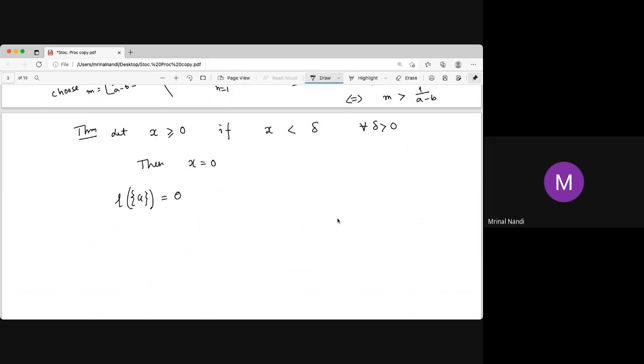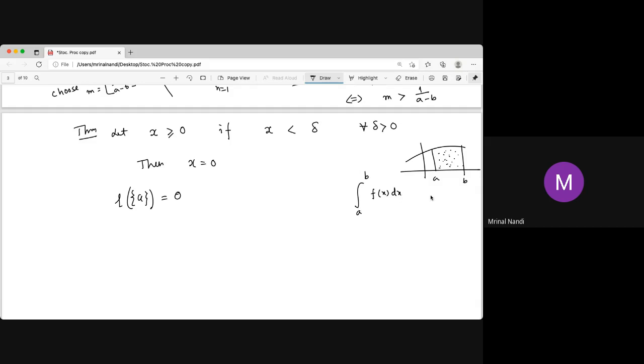We ask our teacher why. A line segment consists of infinitely many points, but every point has length 0. But how does this line segment have a length? A similar question arises for integration. If it is the integration from a to b of f(x) dx, we know the integration is nothing but the area under the curve. Now there is a similar question: does this area include the line x equal to a, or x equal to b, whether it includes a or excludes a, or whether b is included or not.